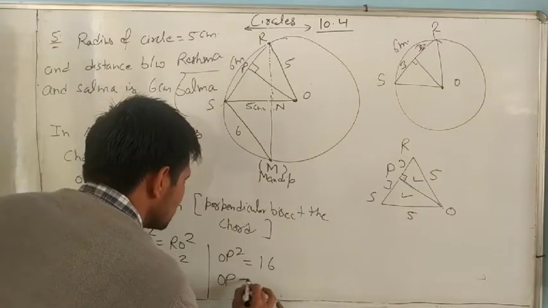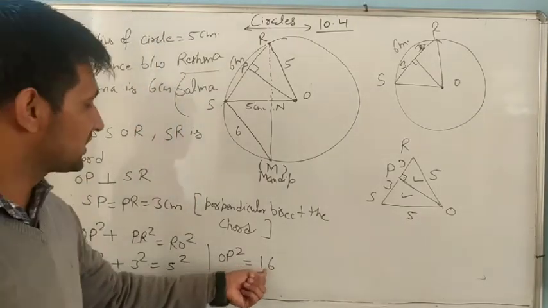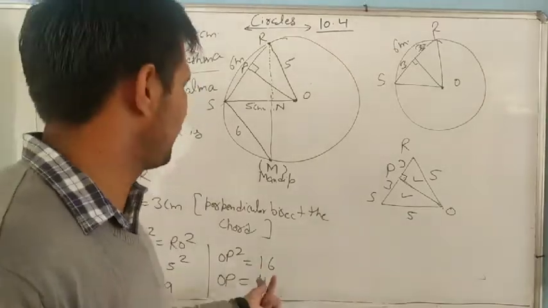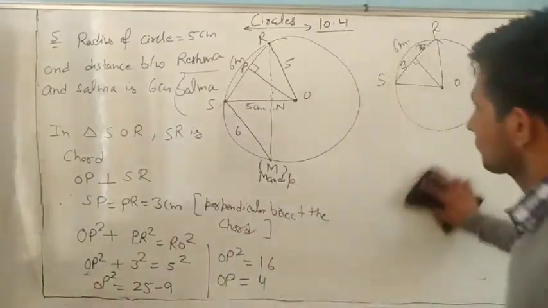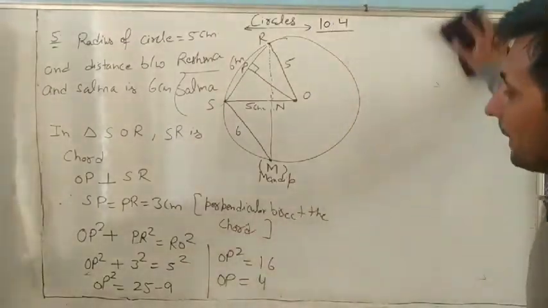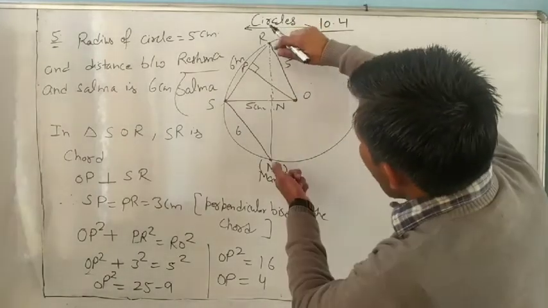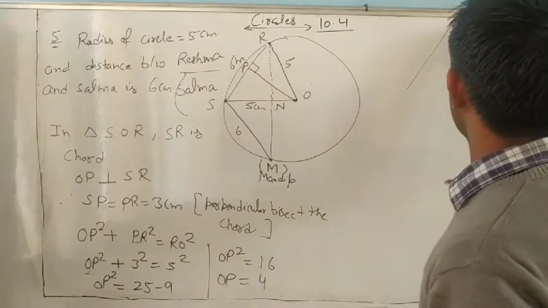So OP is how much? A number whose square is 16? 4 centimeter. Minus 4 also has square 16, but we will take only positive numbers. OP is 4. Okay. Now we want to find RM. First we have to find RN.